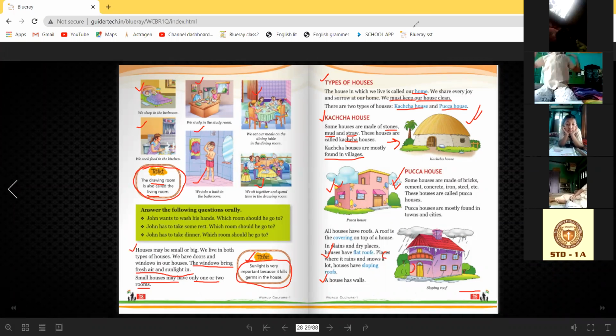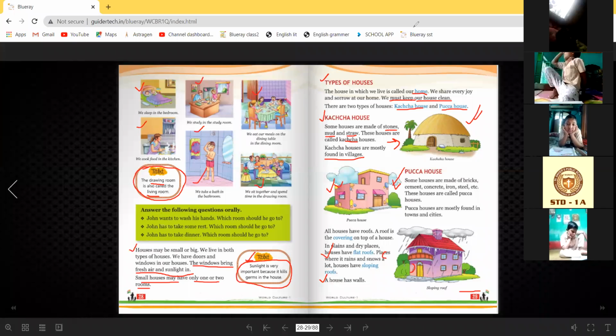So, kacha houses are very weak. Let me tell you, these sentences are not written in the book, but listen to me very carefully. Why are kacha houses very weak? Anytime they can be destroyed by heavy rain, floods, and also by natural disasters. বন্যা হলে, ভূমিকম্প হলে এগুলো ভেঙে চলে যাবে. Because they are made of mud, straw, stone.